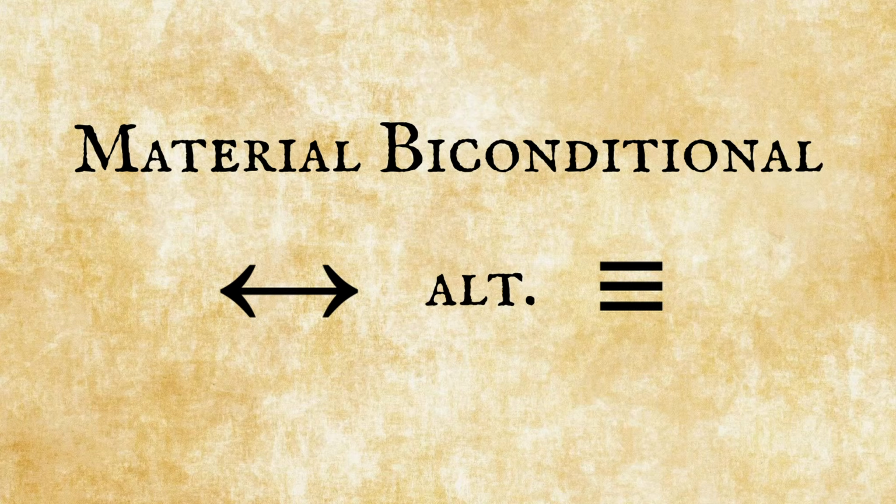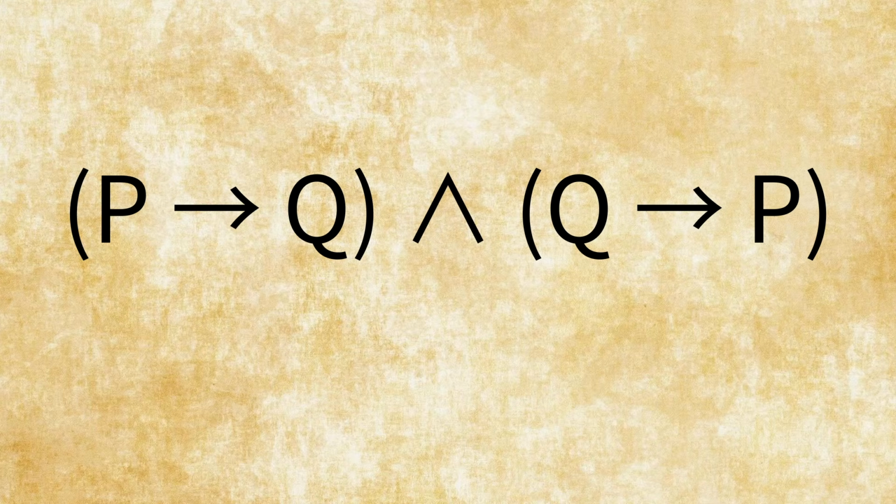So we don't really need the exclusive disjunction, and there are actually more operators that are redundant in the same manner, and we can show this by looking at the truth tables. If we start with the biconditional, as the logical symbol sort of shows us, it is simply a double material conditional, an arrow that goes both ways. So a biconditional can be expressed as such: if P, then Q, and if Q, then P. And to show this, we simply need to look at their respective truth tables.